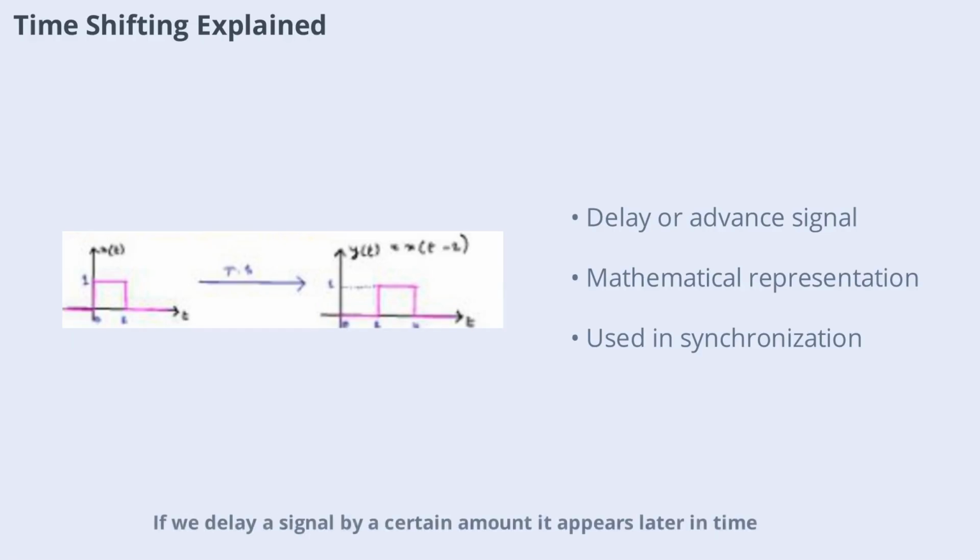Time shifting involves moving a signal along the time axis. If we delay a signal by a certain amount, it appears later in time. If we advance it, it appears earlier. Mathematically, this is represented as y(t) = x(t - k) for a delay or y(t) = x(t + k) for an advance. Time shifting is useful in applications like signal synchronization and echo effects.